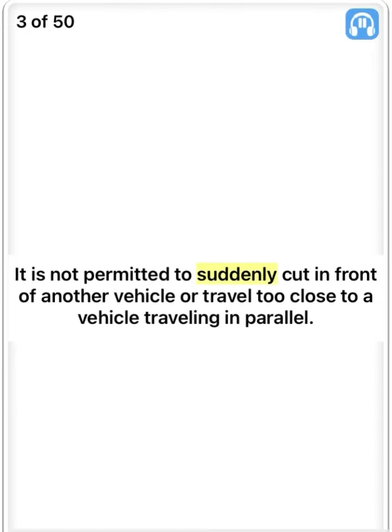It is not permitted to suddenly cut in front of another vehicle or travel too close to a vehicle traveling in parallel. True.